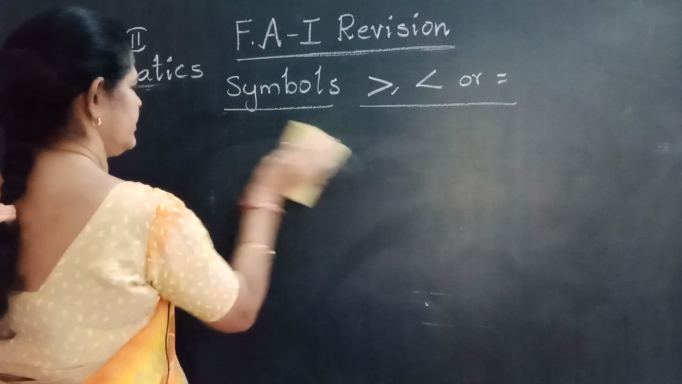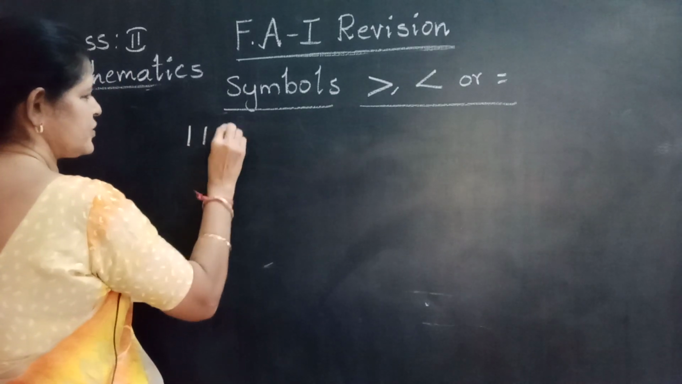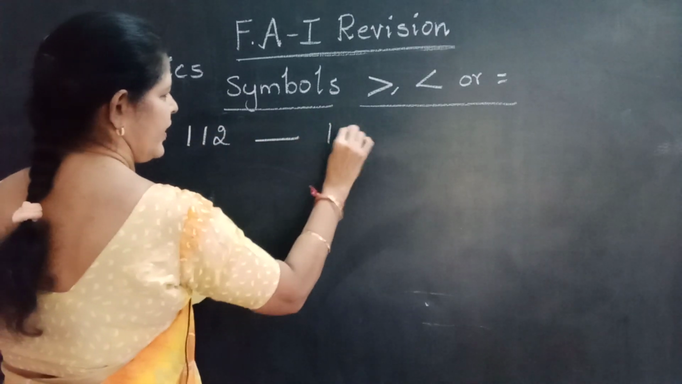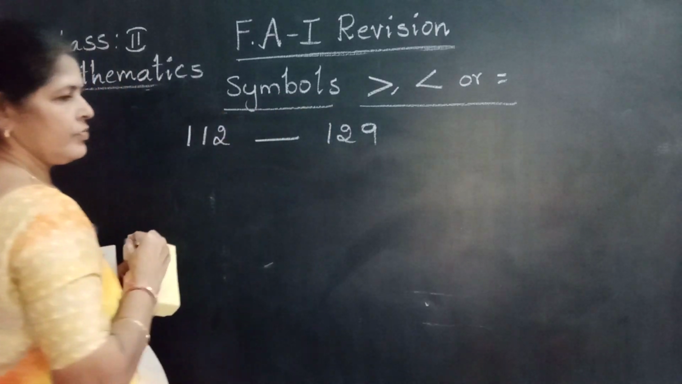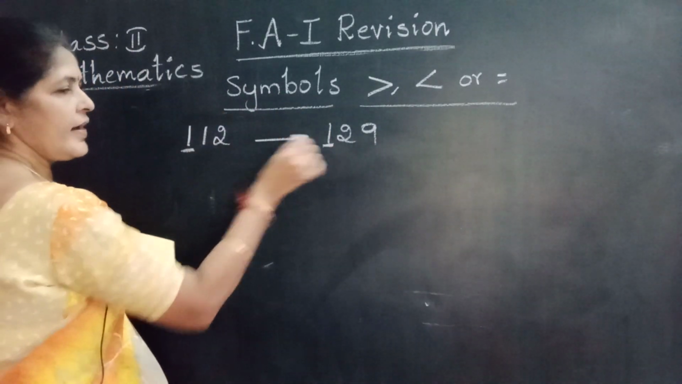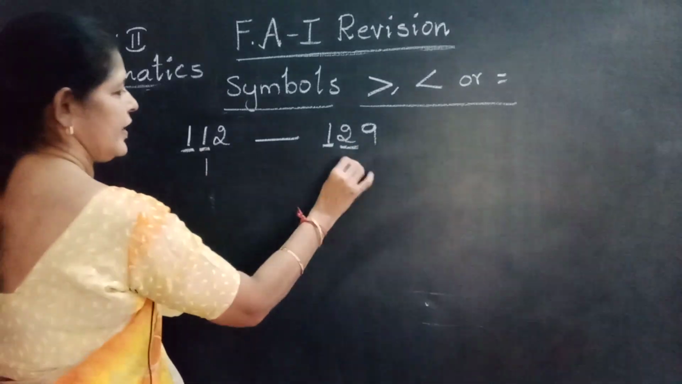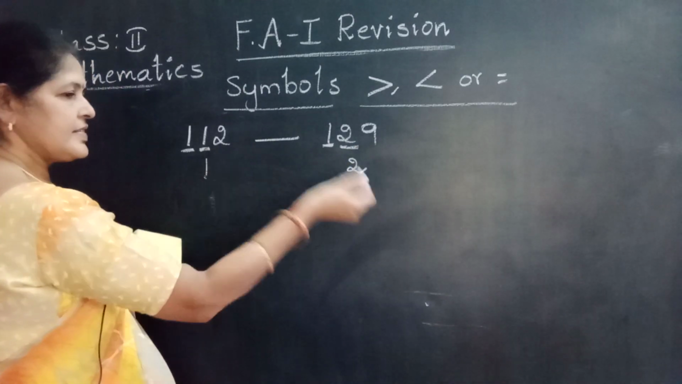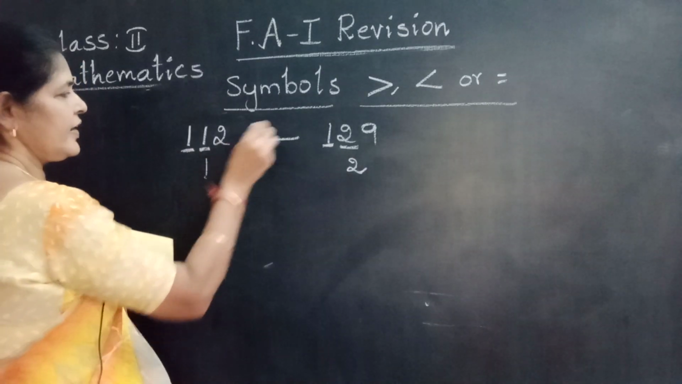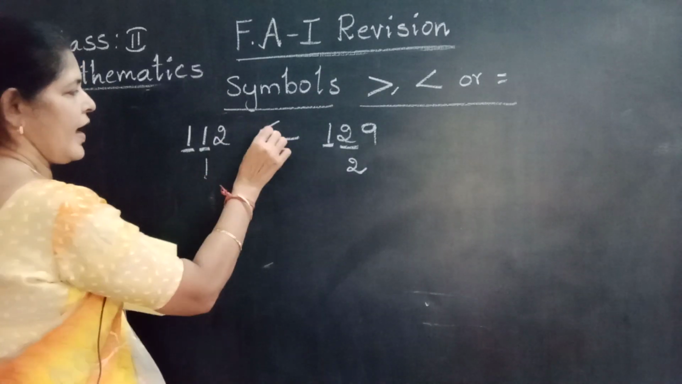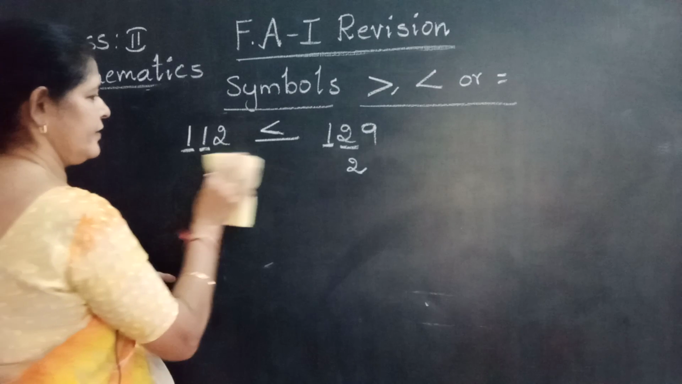Okay? Another one. 112 and 129. 1 is common in the hundreds place. Compare tens. Here 1, here 2. 1 is less than 2. That means 112 is less than 129.